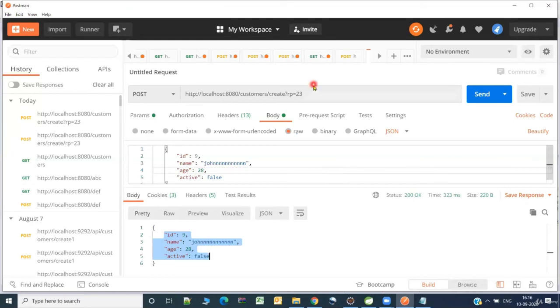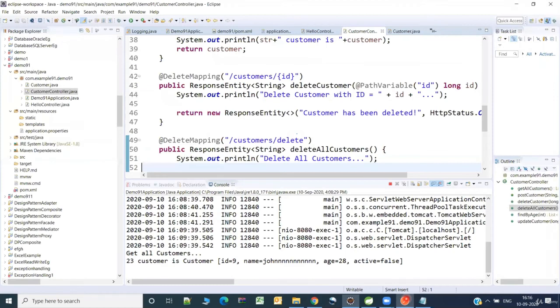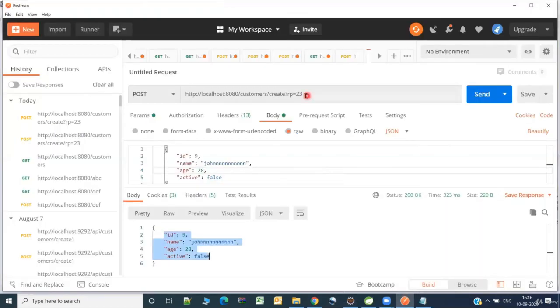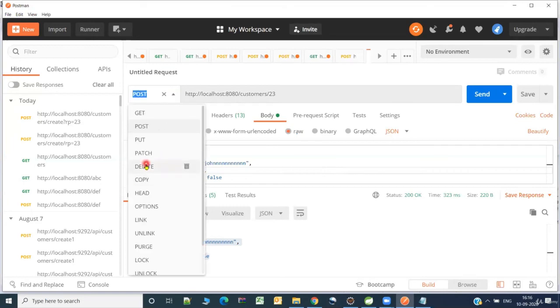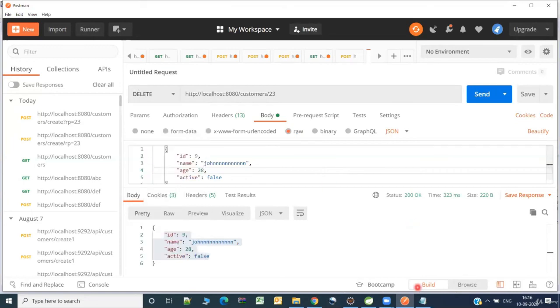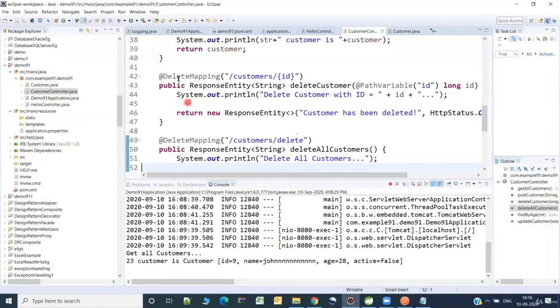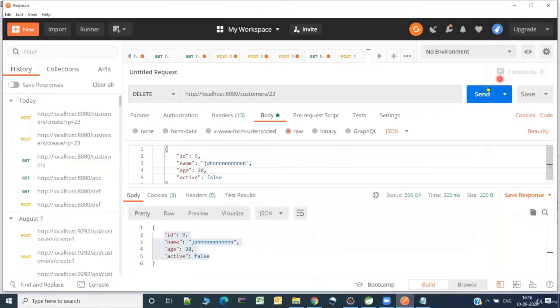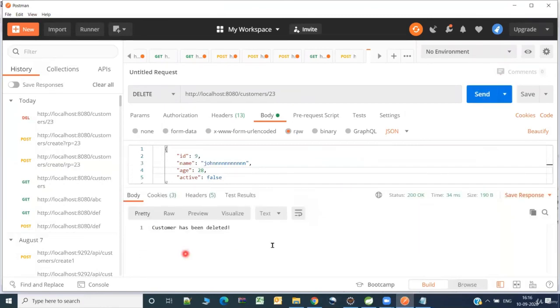Okay, so let us try to say customer slash, I'll give it as 23, and let me specify this as delete, because it is expecting the delete HTTP method. Okay, so all these are the annotations which are available in Spring. Now let me go to the Postman tool and run it. See, customer has been deleted.